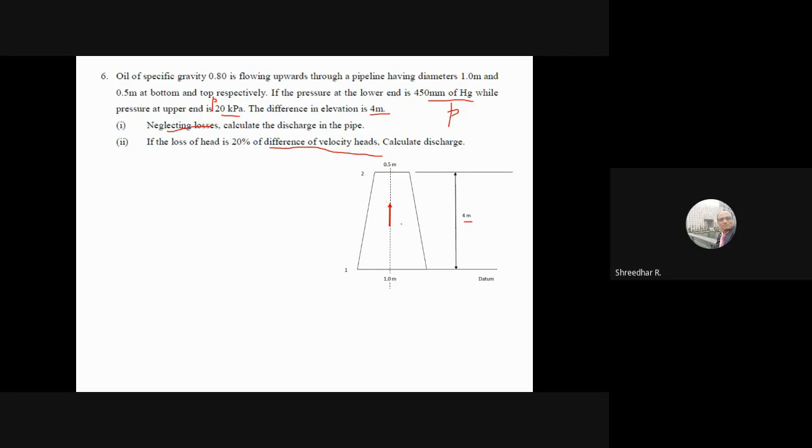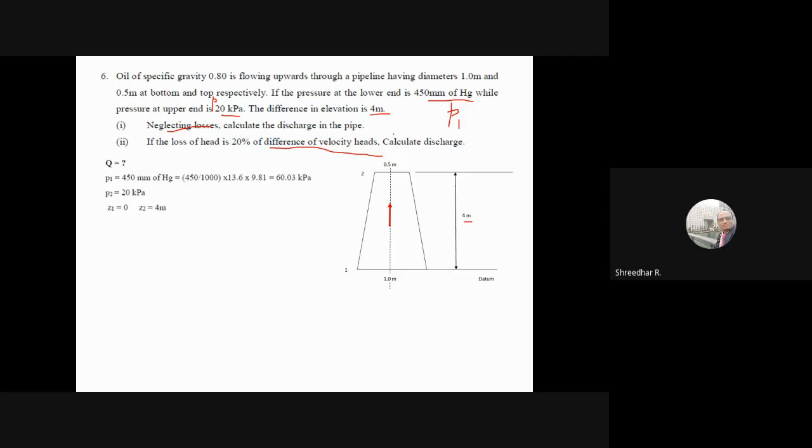So the pressure at the lower end is P1, which is given as 0.45 into 13.6 into 9.81. So that gets converted into P1. Then pressure at the upper end is 20 kPa. No need of conversion, it is directly 20 kilonewton per meter square. Now all the values are given. So what else is required? Velocity is okay. We have to find the discharge.